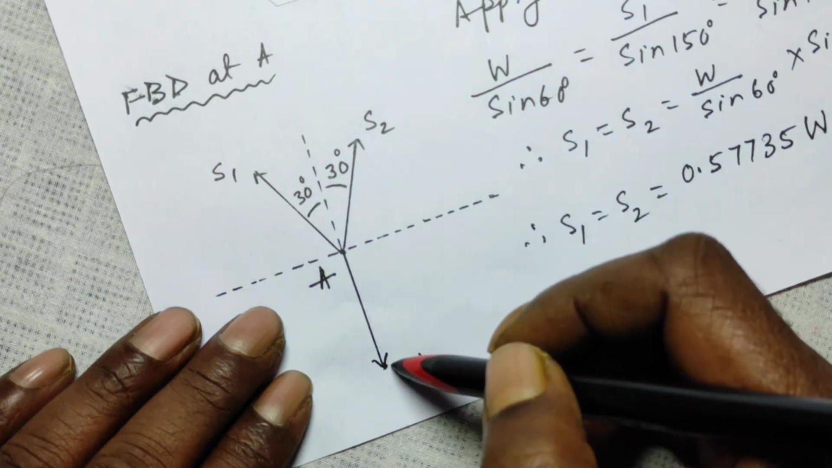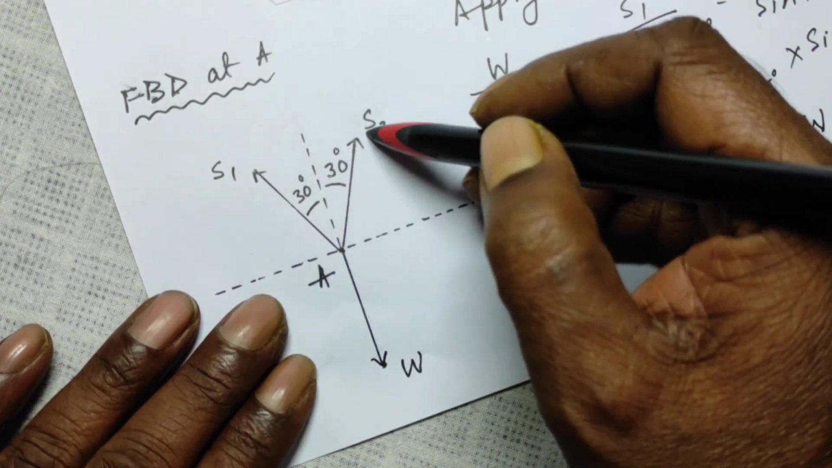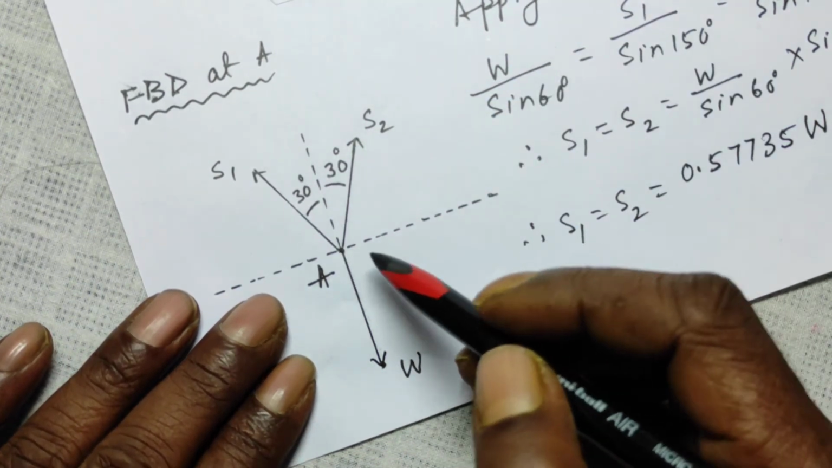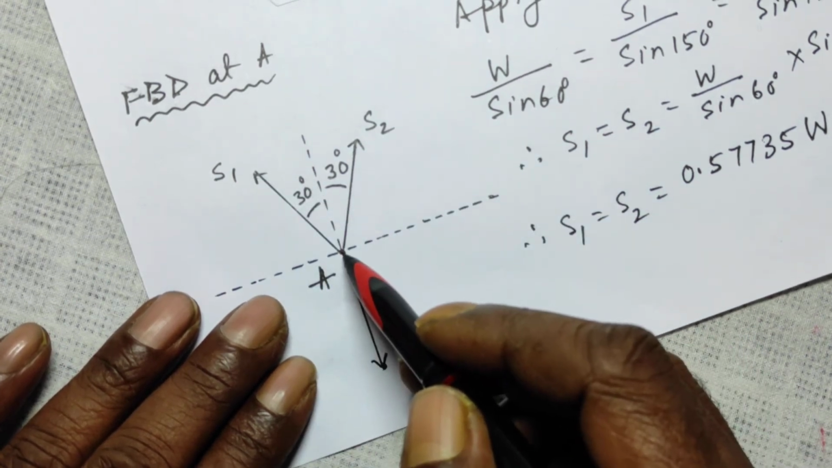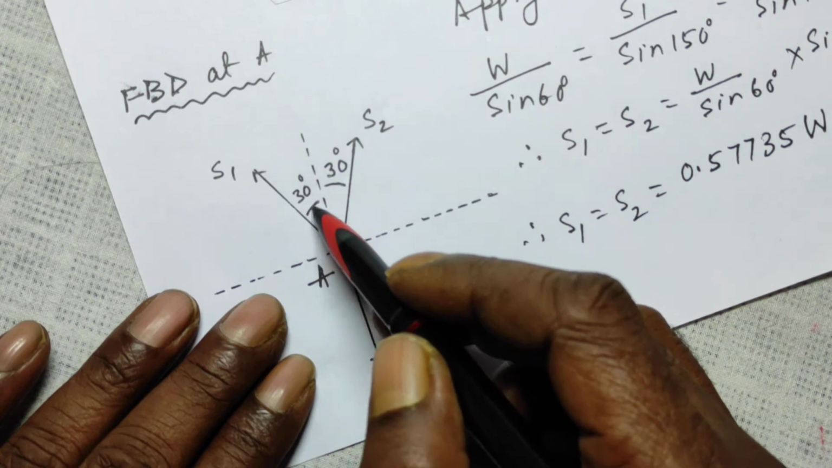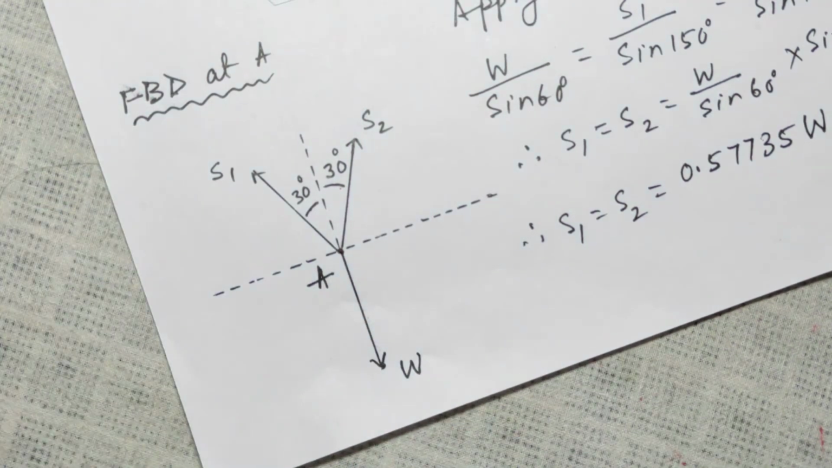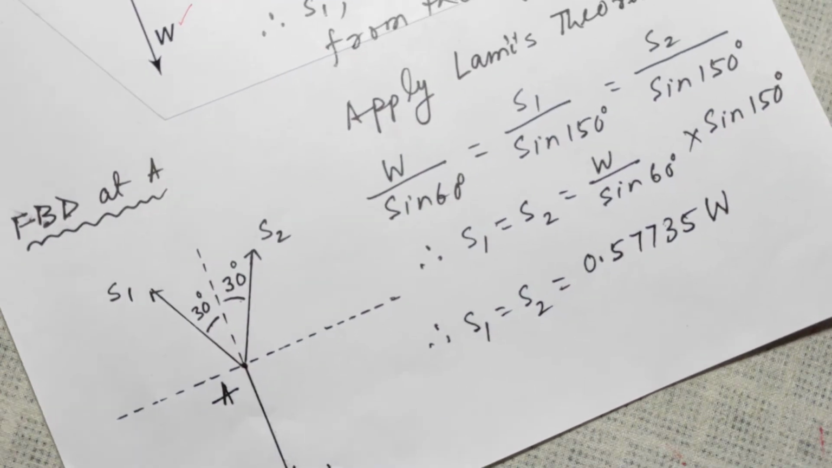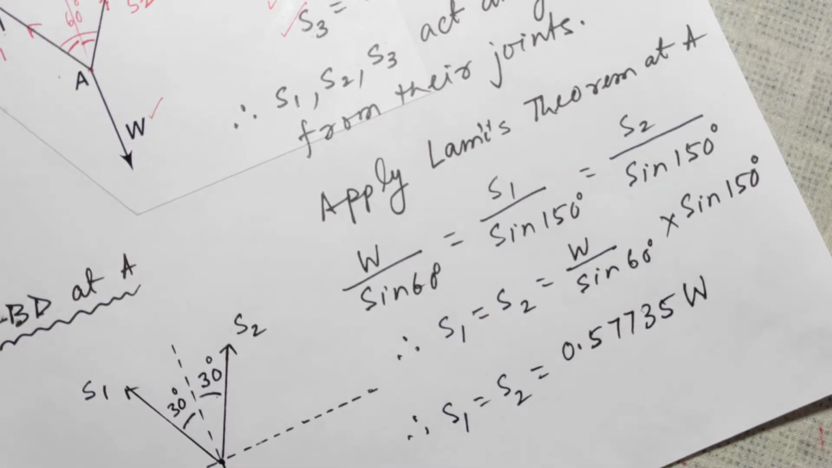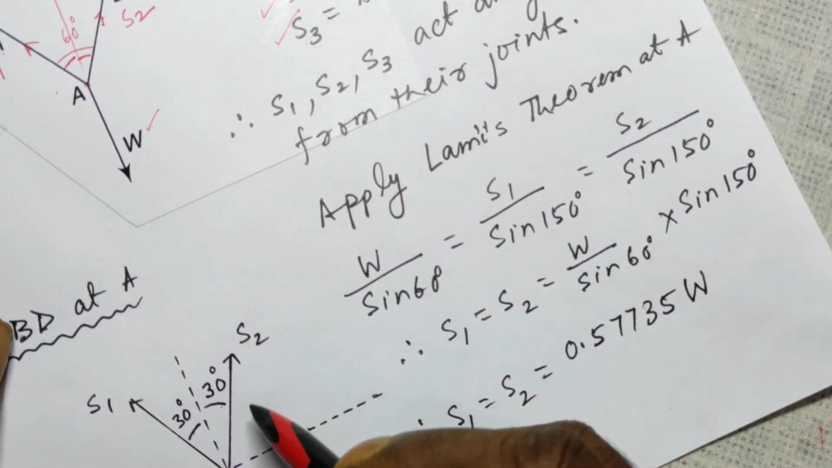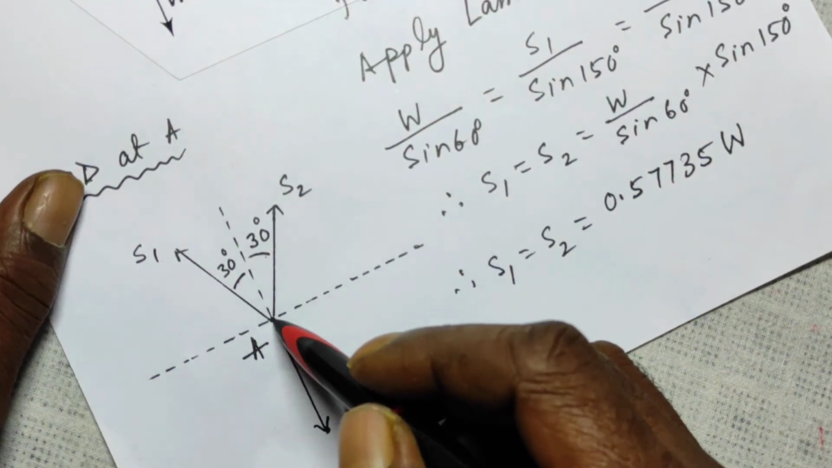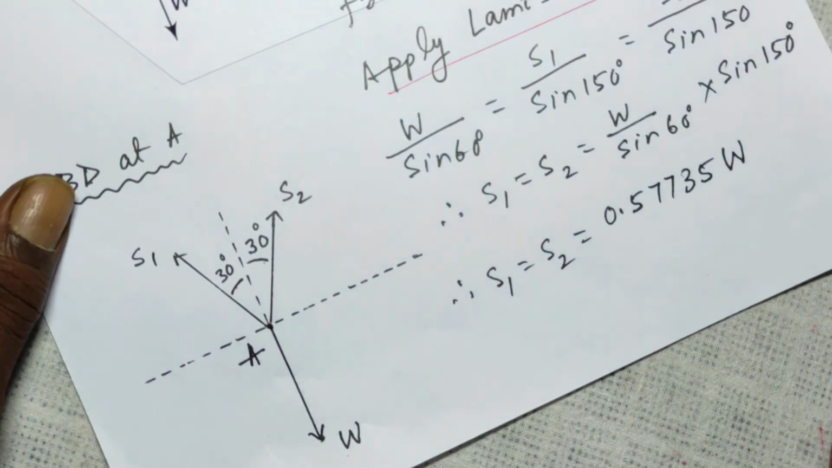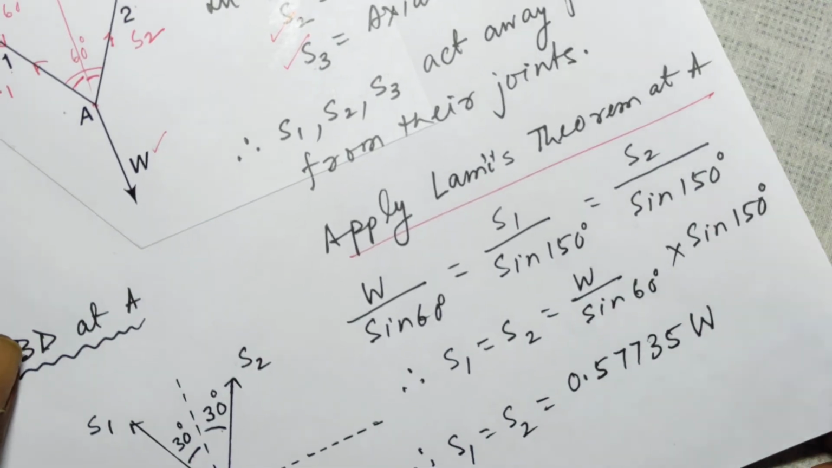This is the weight hanging vertically downward. This is your S2 acting from the joint A. To this side is S1 acting away from the joint A. This angle is 30, this angle is 30. So now apply Lami's theorem for three concurrent forces S1, S2 and W concurrent at point A.